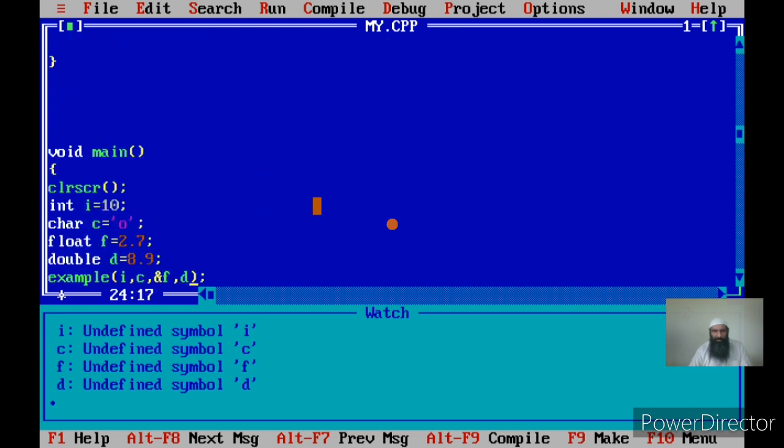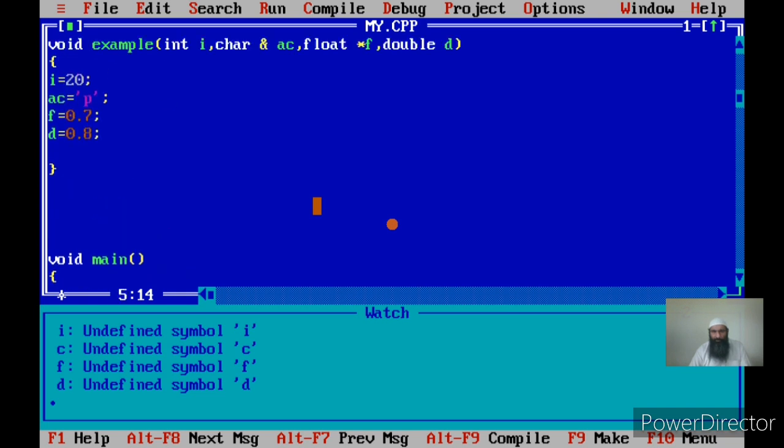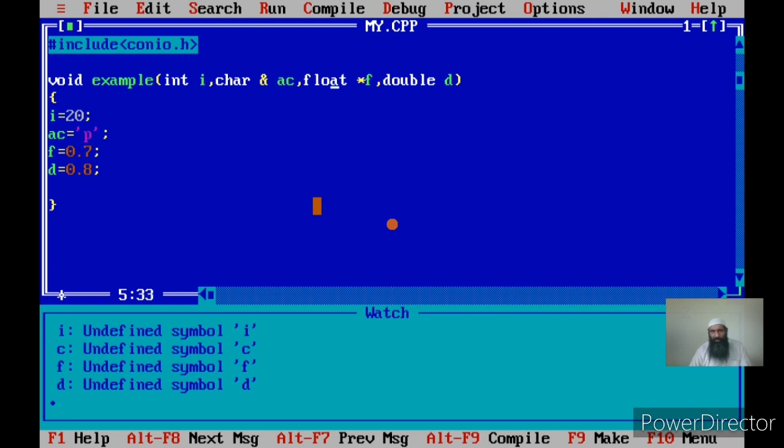Okay. But in call by address, or passing by address, you are receiving it in a pointer, and you will now make changes through the pointer. The contents of the actual argument whose address is passed and received in a pointer will be accessed by using a star operator, because the name of that location will be star of F. I have shown that in a video on pointers. Okay. Now D is again passed by value.